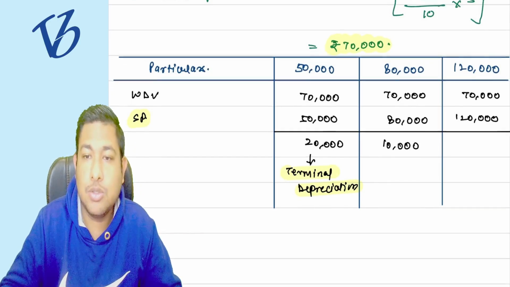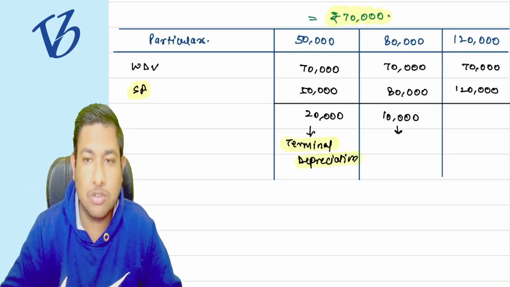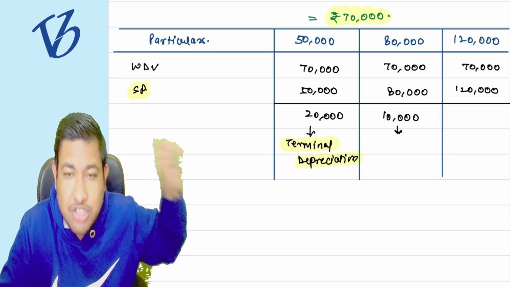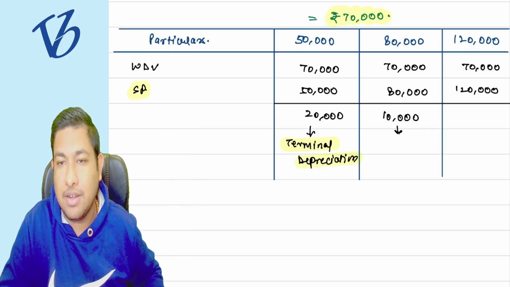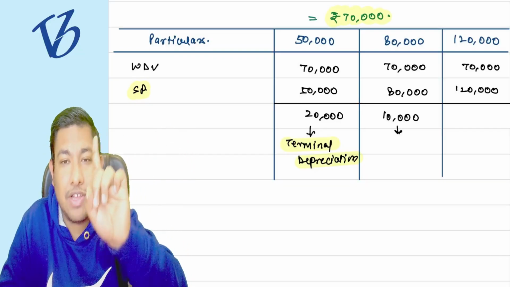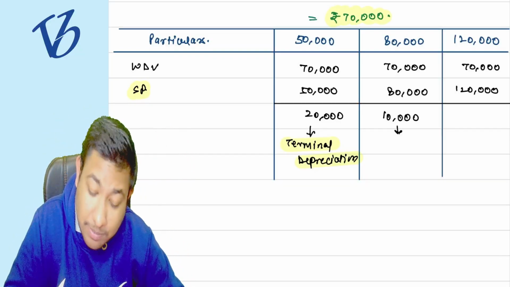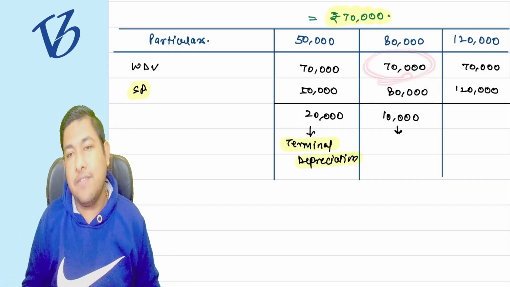So the government is saying that we are going to charge tax on this particular 10,000 rupees because we gave the deduction extra of this 10,000 rupees in the previous years. Because the market is ready to purchase the asset at 80,000 rupees, but we only charged down to 70,000 rupees.